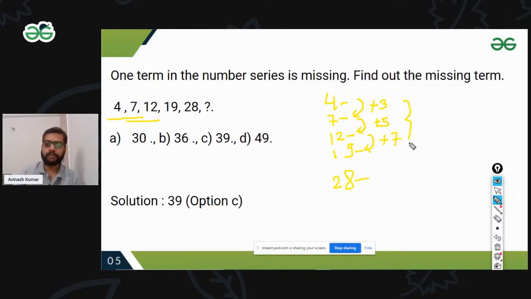Can you see this one? This is odd numbers, 3, 5, 7. Then again the next one should be 9. Okay, so see, 19 plus 9 is 28, so the next one should be plus 11. It's 39. So our final answer should be 39, so option C.